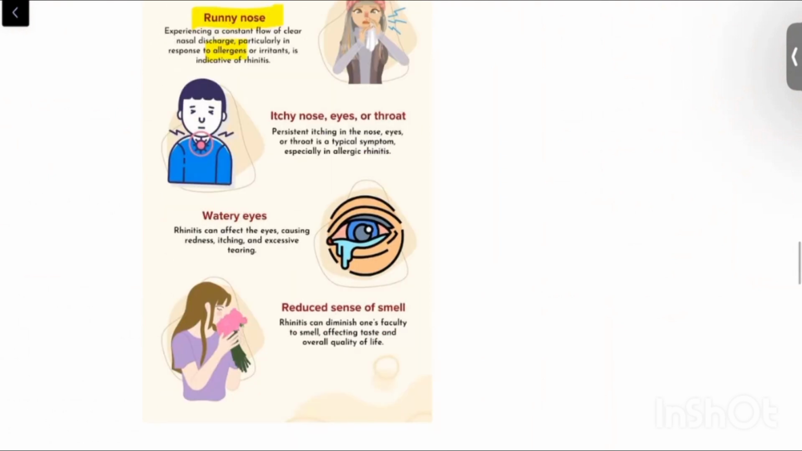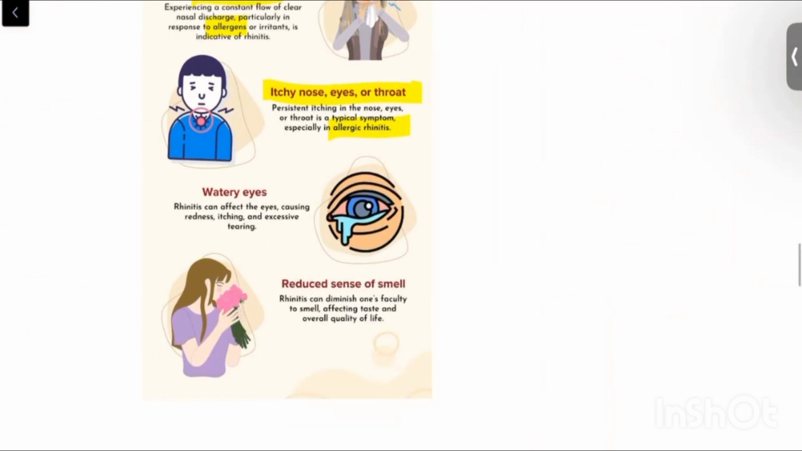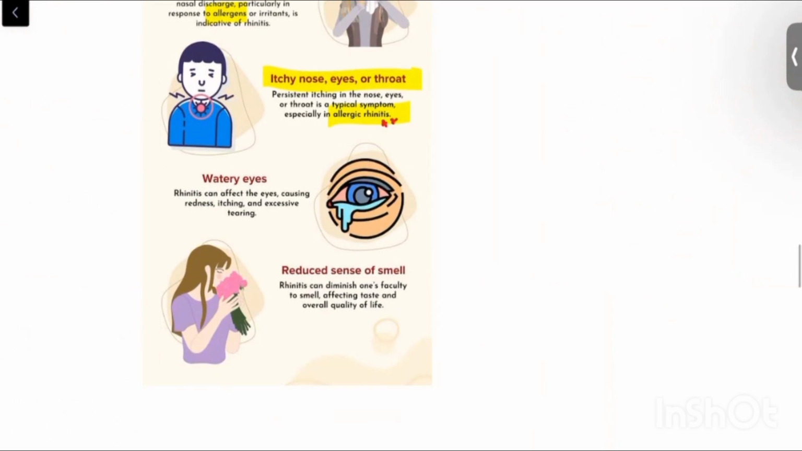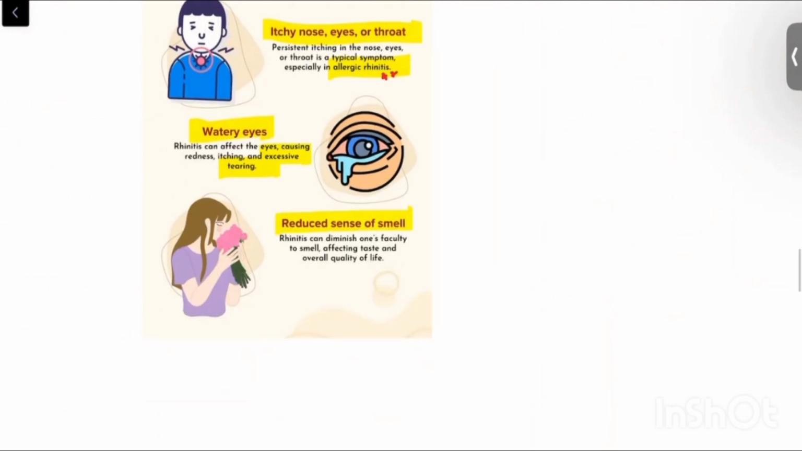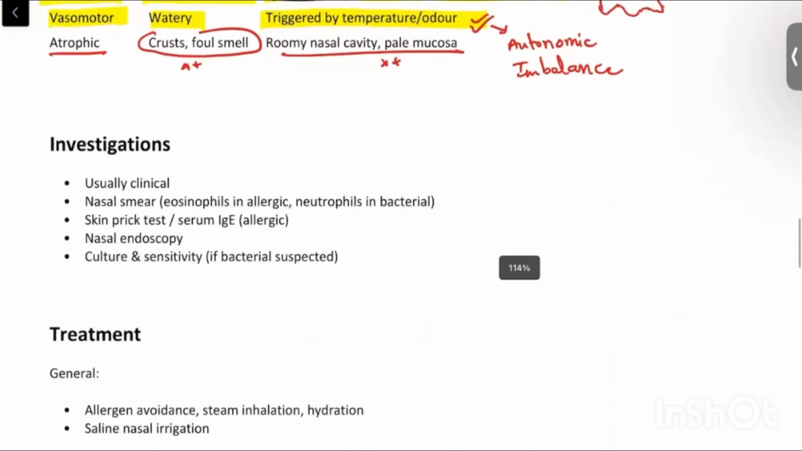Okay. Next, itchy nose, eyes or throat. Because of persistent release of histamine, there will be symptoms in the nose, eyes and throat. Everywhere there will be symptoms of itching. This is characteristic of allergic rhinitis. Other than that, watery eyes. Rhinitis can affect the eyes, causing redness, itching and excessive tearing and that is represented as watery eyes. Reduced sense of smell, that is temporary or permanent loss of smell called anosmia, might be present and rhinitis can diminish one's ability to smell, hence it will affect taste and overall quality of life also. So this was about symptoms of rhinitis.